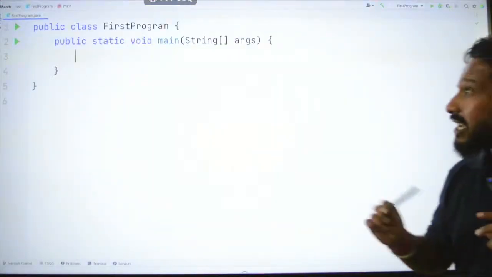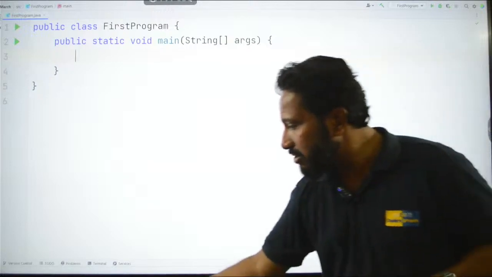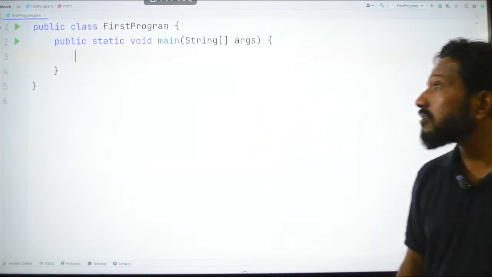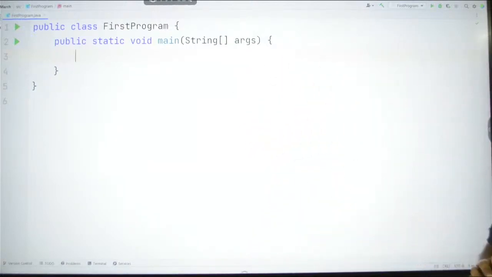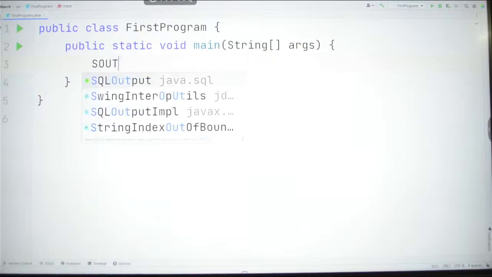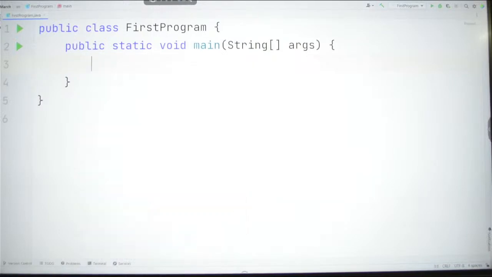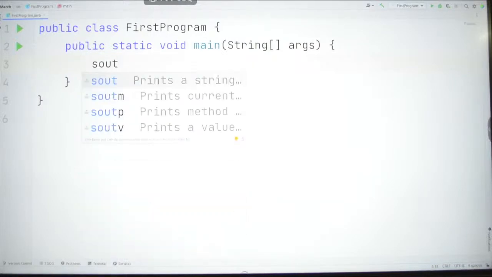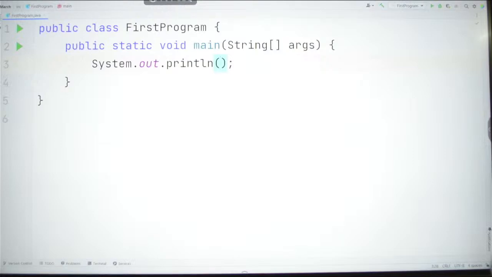Here, let's take some examples so that we can understand about this even better. Okay, so let me take a simple example for you. So I will say S out. Here, what I will do is, I will take an example like this.